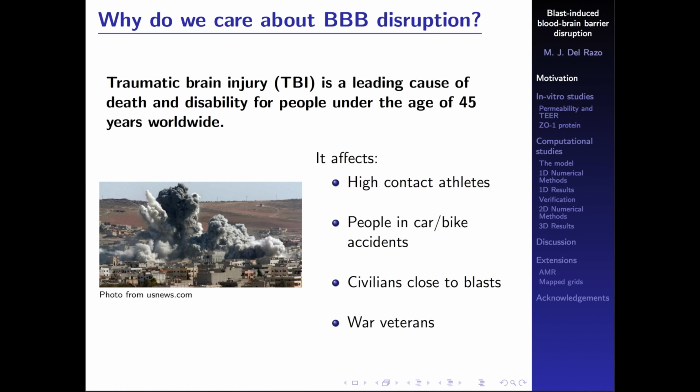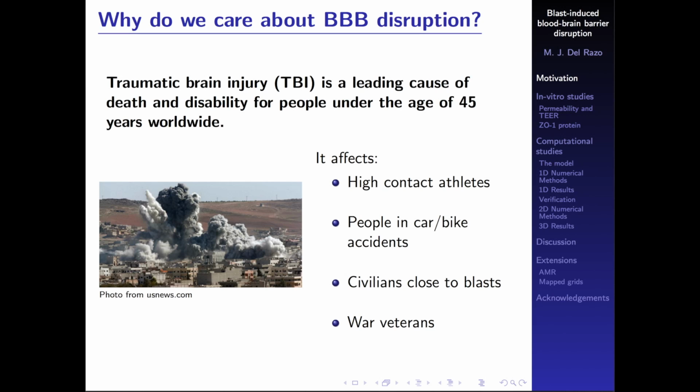And traumatic brain injury is a leading cause of death and disability of people under the age of 45 worldwide, and it is the leading cause of death and disability for people under the age of 45 in the US. So it affects high-contact athletes. This could be football players, soccer players, of course boxers, and some other disciplines.